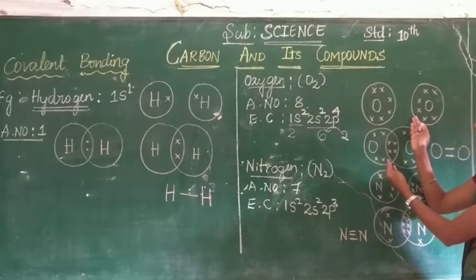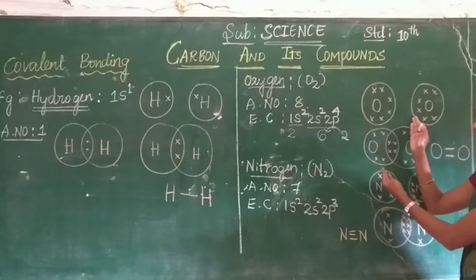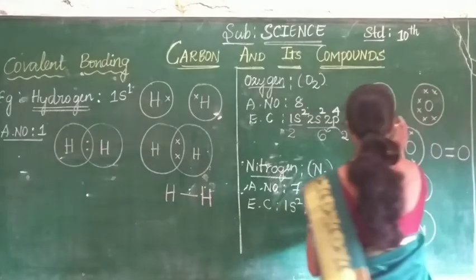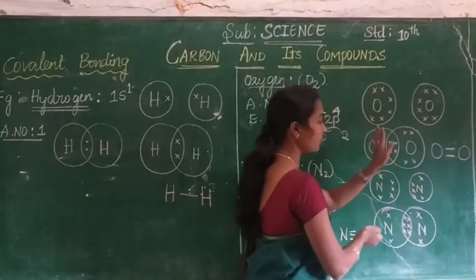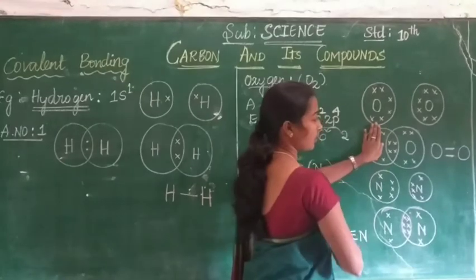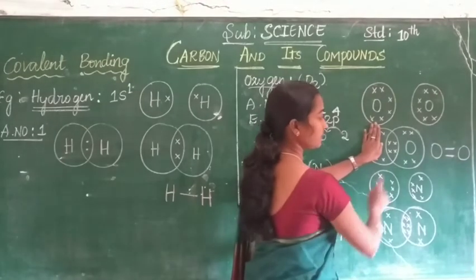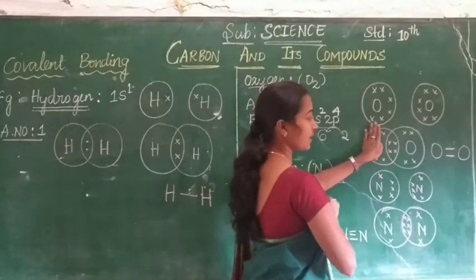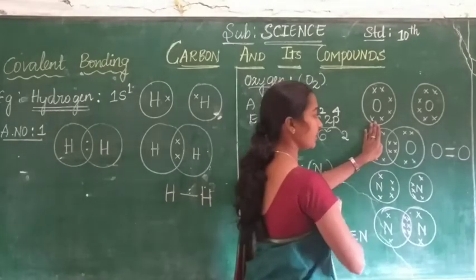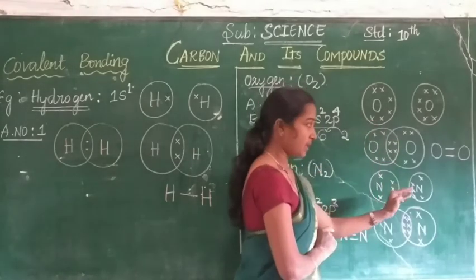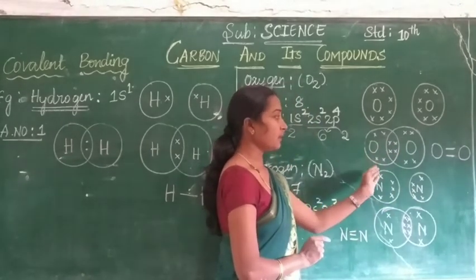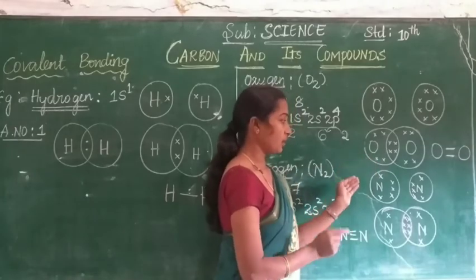See how many electrons are there in the outermost shell now? Yes, 8. That is a noble gas electronic configuration. Now close this side and count the outermost electrons for this oxygen atom. This has also attained the noble gas configuration. Like this, the sharing takes place. The sharing of electrons is considered for both the atoms of the molecule.